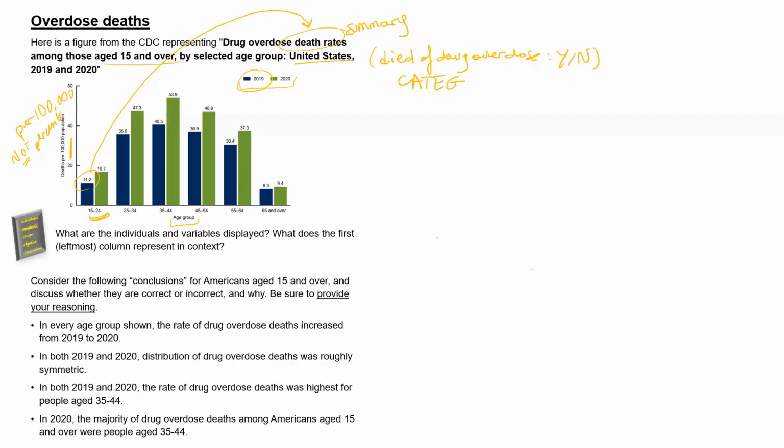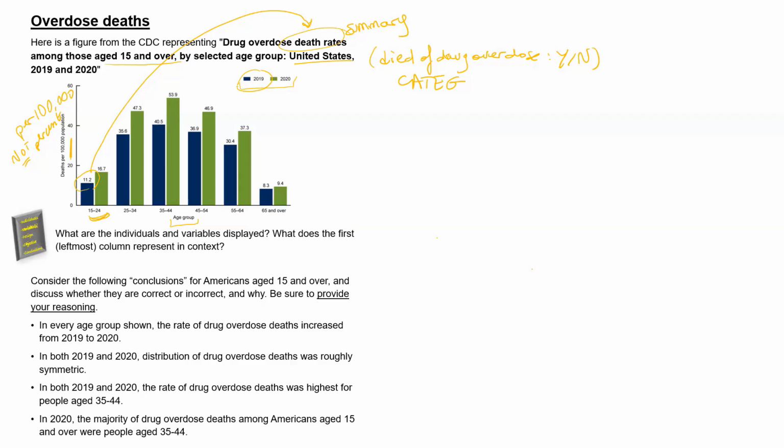So what can we say about drug overdose death rates in the US on those 2 years? Well, we can see that thankfully they are, relatively speaking, somewhat small. That's why we measure them in per 100,000. We also see that some age groups have a higher death rate than others. That's why the bars are taller or shorter. So how does that inform our interpretation in context given the proposed conclusions? So which one is correct or incorrect and why?